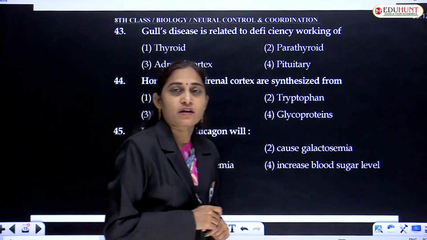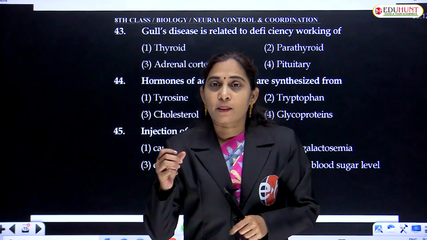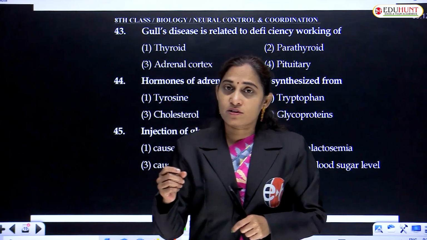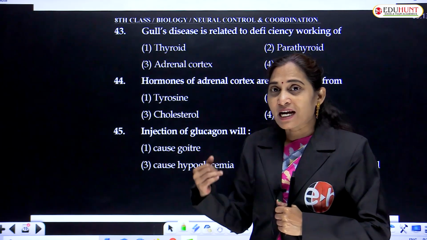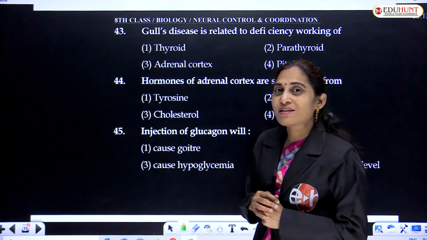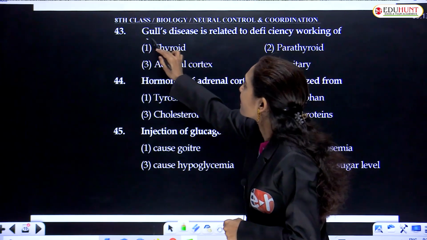The hyposecretion of thyroxine in children causes cretinism. In adults, it causes myxedema, which is also known as Gall's disease.